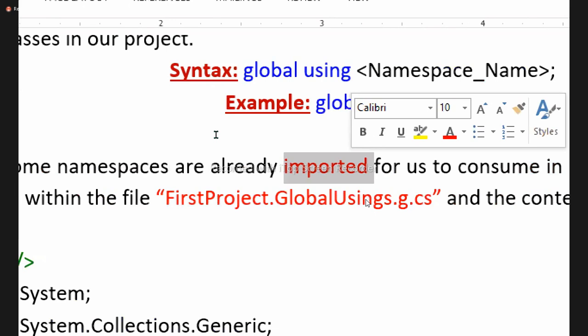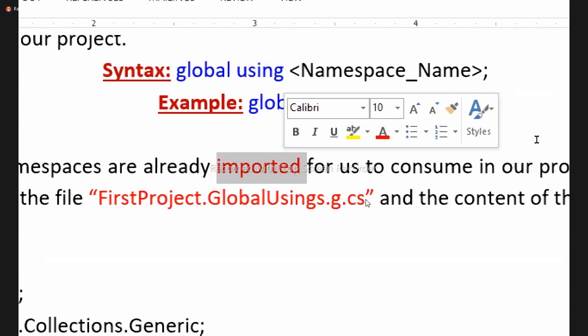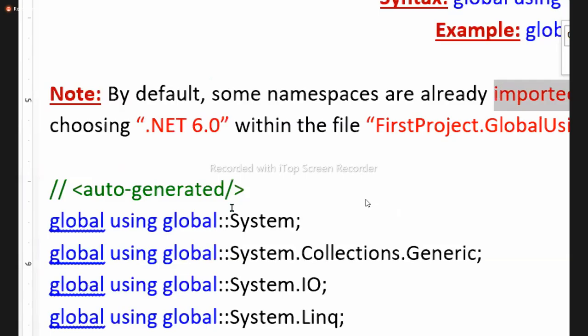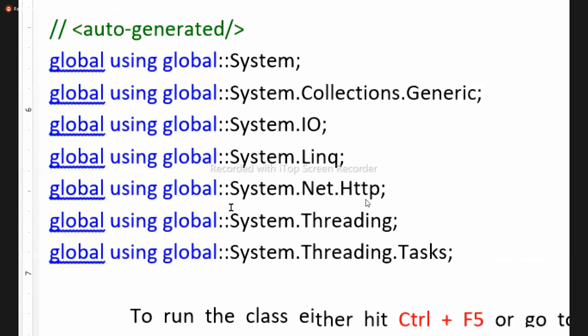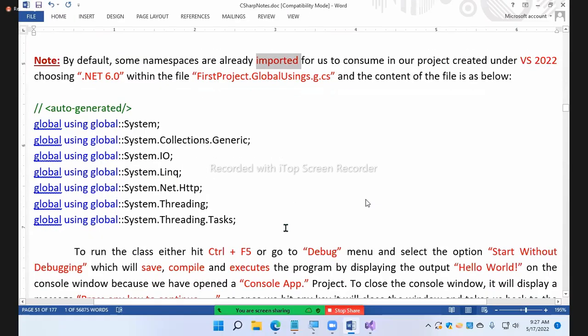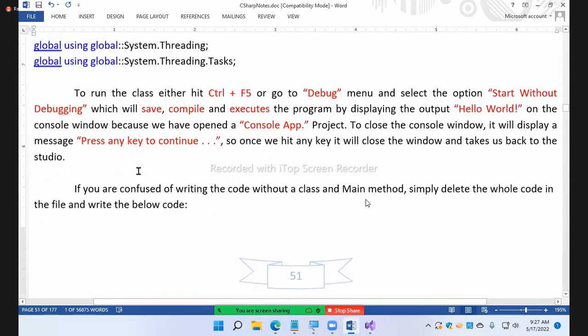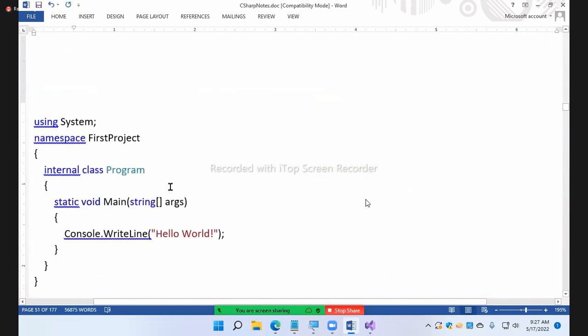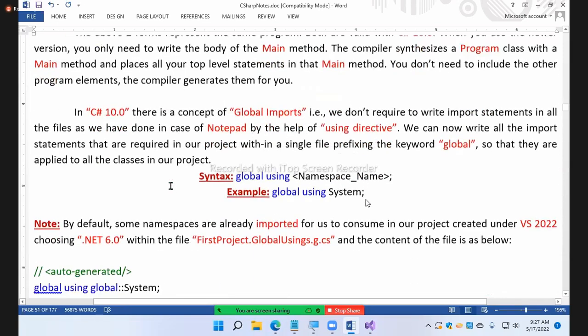Dot global using dot g.cs. The G represents global. And the contents of the file are as below. I have already shown you, guys. Understood now? Okay? So this is how we get the things there. We can see all the global imports in that file now.